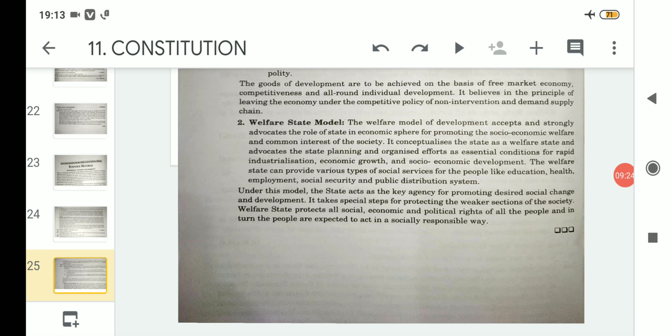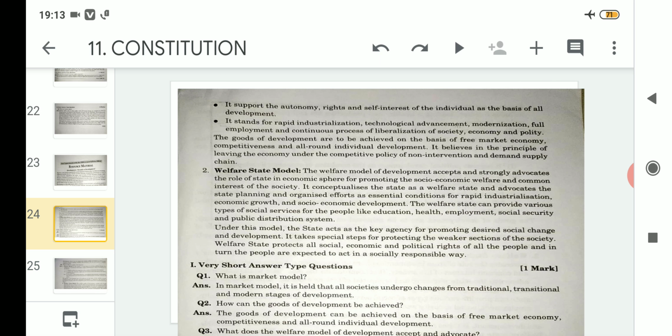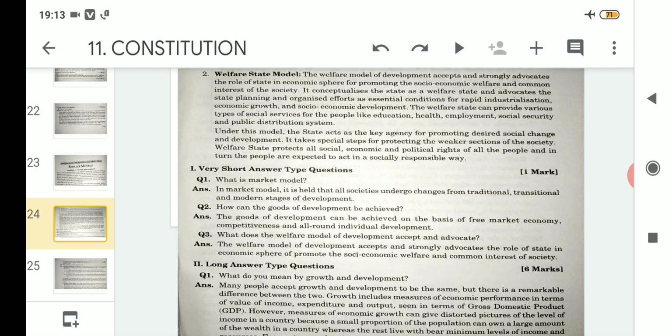So with this I will wind up today's topic related to the discussions of questions and answers, where we have discussed 1 mark questions and 6 mark question. 1 mark question was related to market model and the goals of development, how it can be achieved, and what does the welfare model of development accept and advocate. These 3 questions consisted of 1 mark.